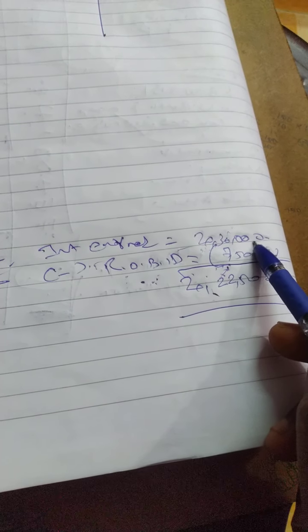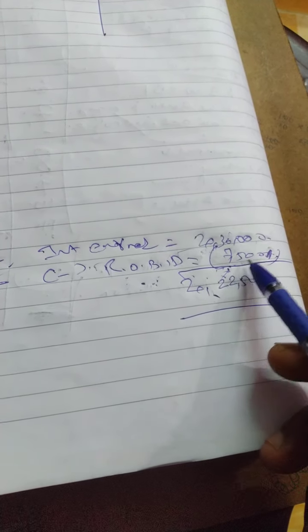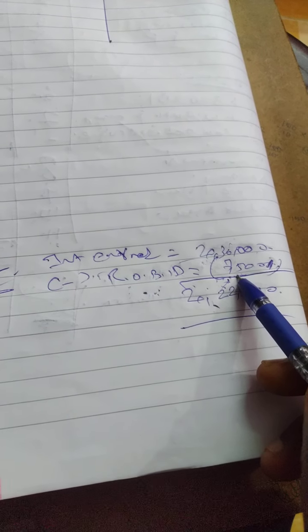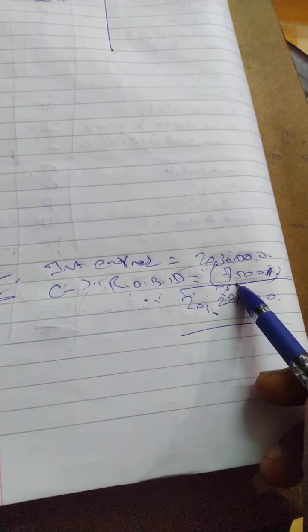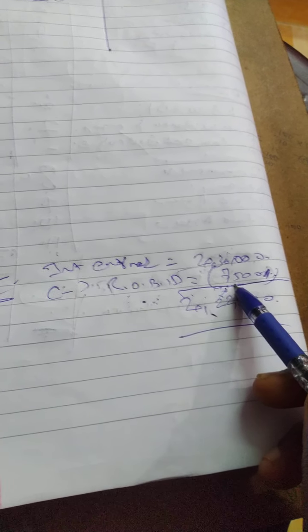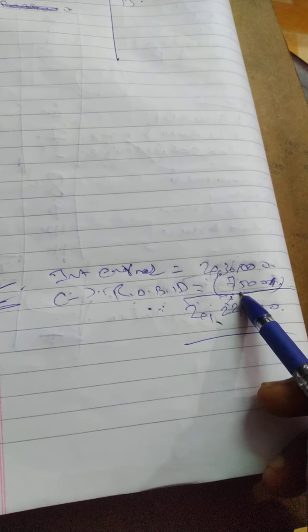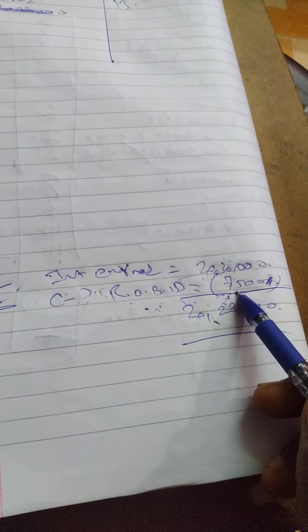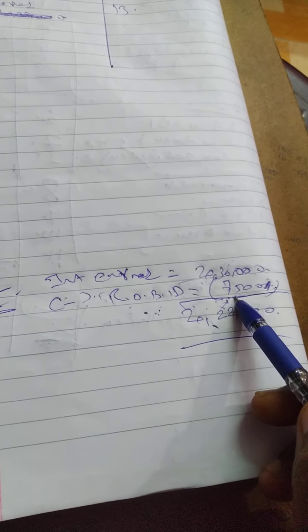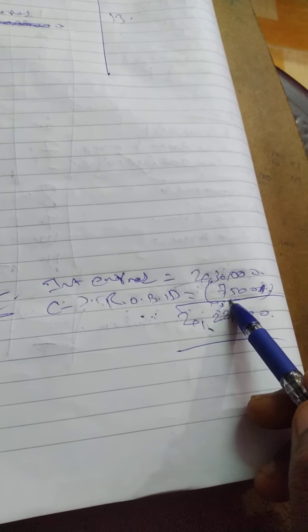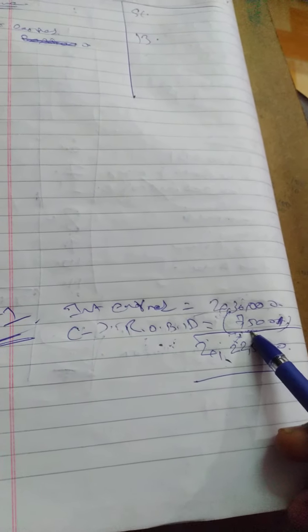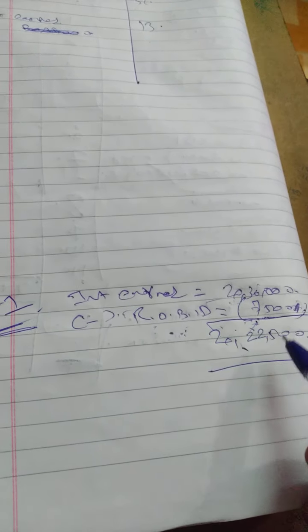I have already explained the meaning of rebate on bill discounting. Please refer to our part 2 video on YouTube, and in the part 3 video click the link below for part 2 related to rebate on bill discounting. Okay, so 20 lakh 22,500 is my income.